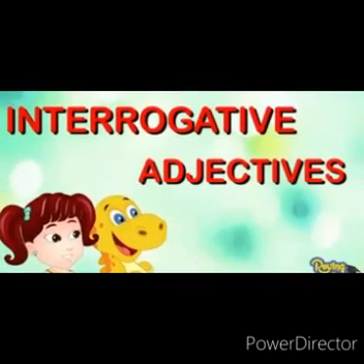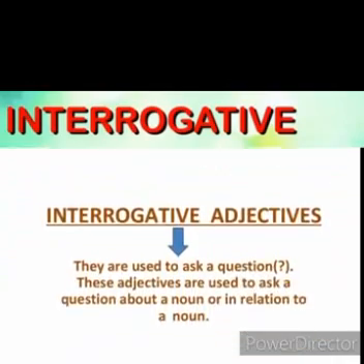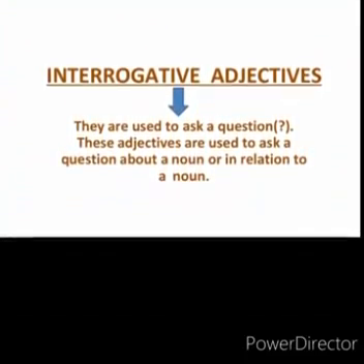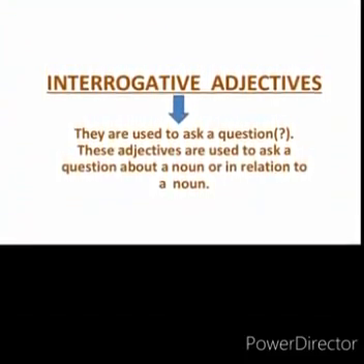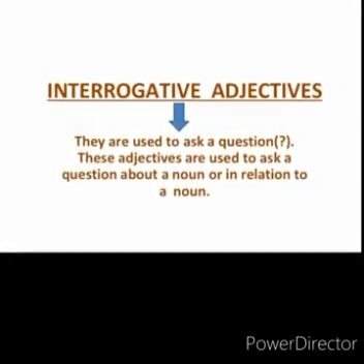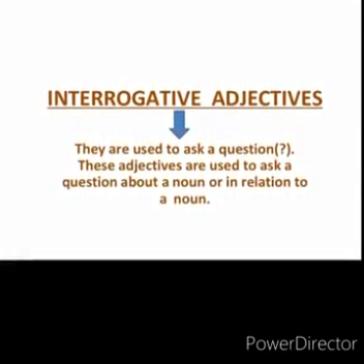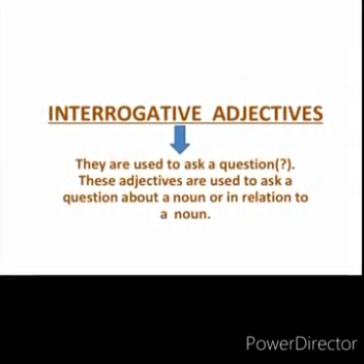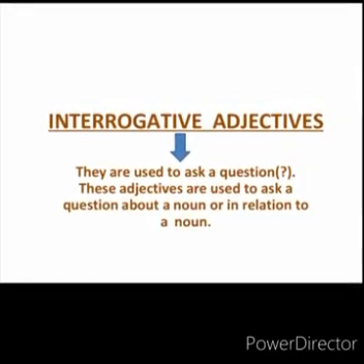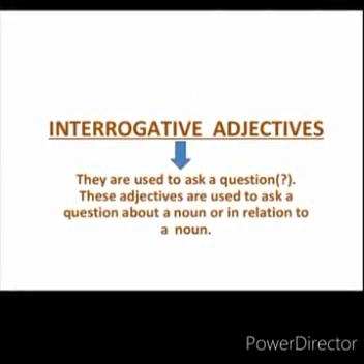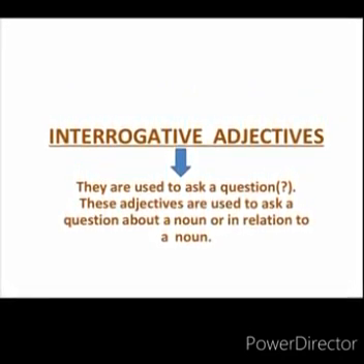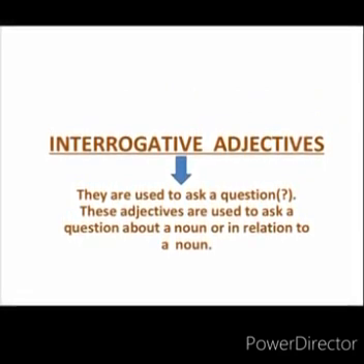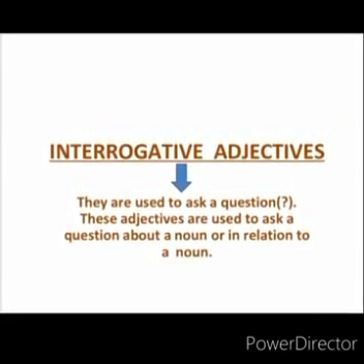Next is interrogative adjectives. What do you understand by the word interrogative? Interrogative means asking, questioning. So, interrogative adjectives are used to ask questions. Remember this. These adjectives are used to ask a question about a noun or in relation to a noun.